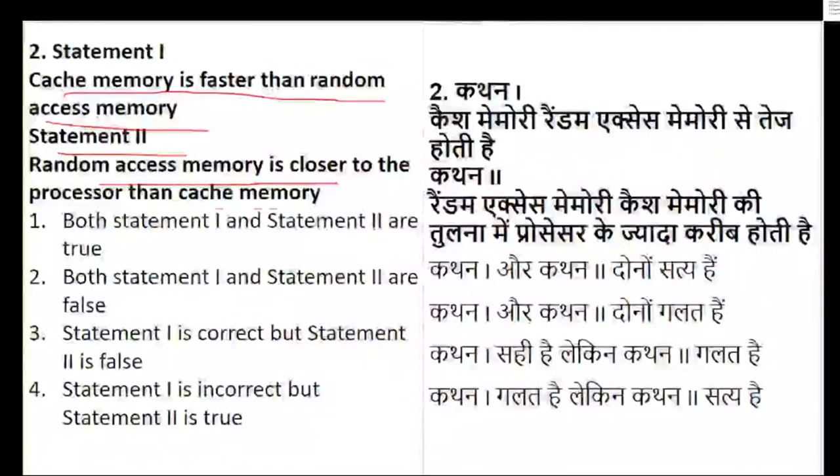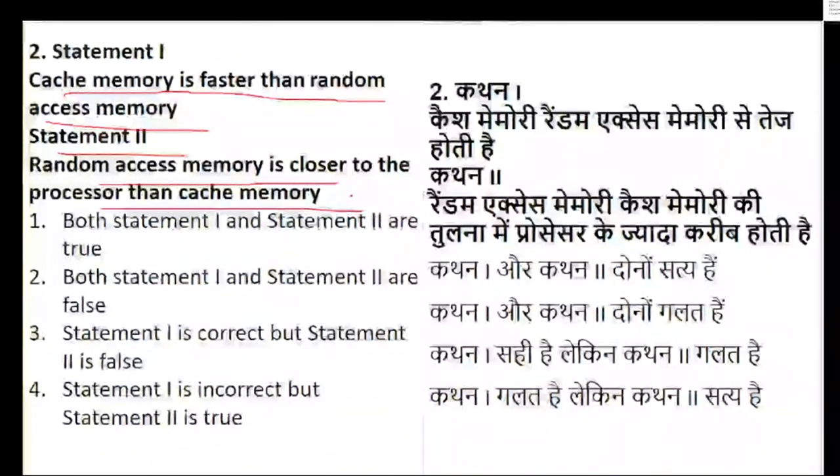Are both statements true, both false, or is one true and the other false? You have 50 seconds. Tomorrow onwards I'll show the time limit on the screen also, so you get an idea of how you are answering within the time limit.